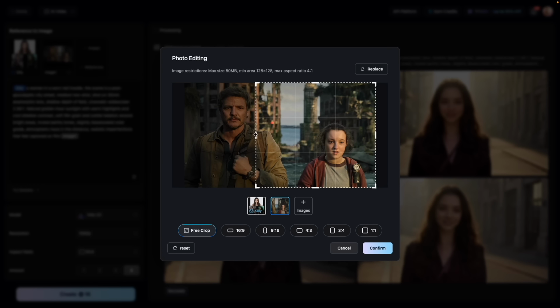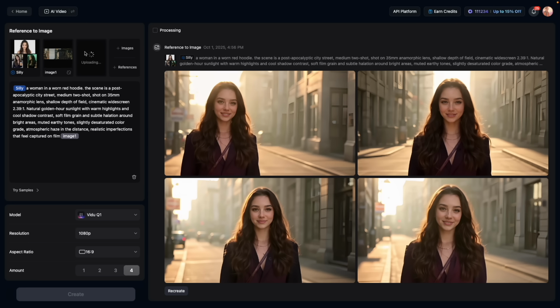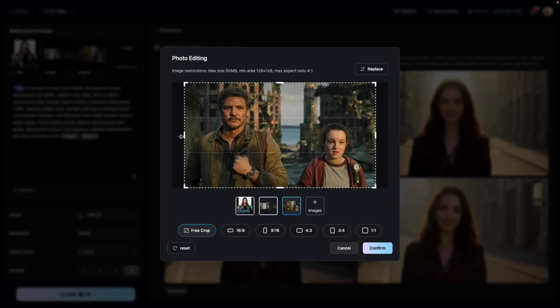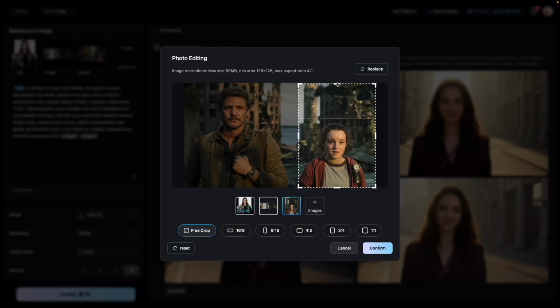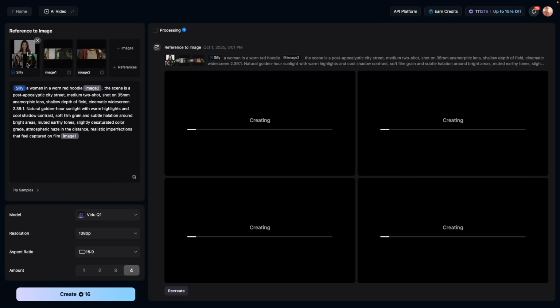And what I can do is just kind of do something like this for that. And I'll drag this again. So that should give an idea of what this style looks like. I'm going to crop this again, and I'm just going to go like this, just to get this red hoodie and the t-shirt down. So that's what we're looking for there. All right, so now we've got the image, we've got some of the background, and we've got the hoodie that we want. So hopefully we'll see her in the hoodie in a similar background to this.